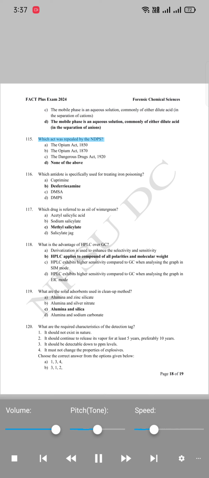115. Which act was repealed by the NDPS? A. The Opium Act, 1850. B. The Opium Act, 1870. C. The Dangerous Drugs Act, 1920. D. None of the above.